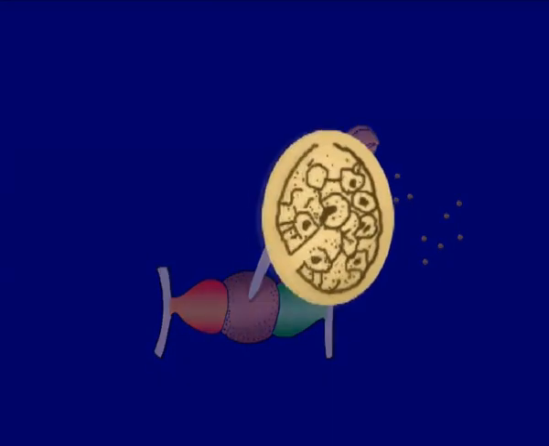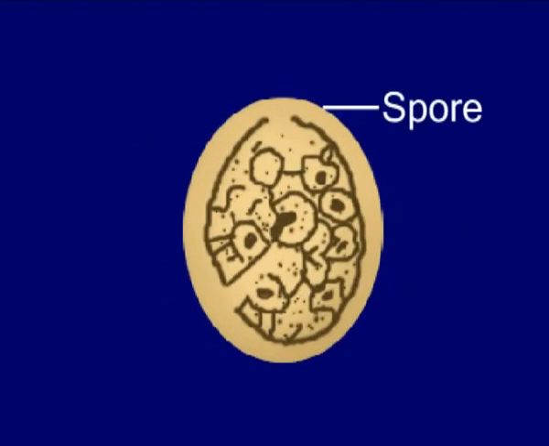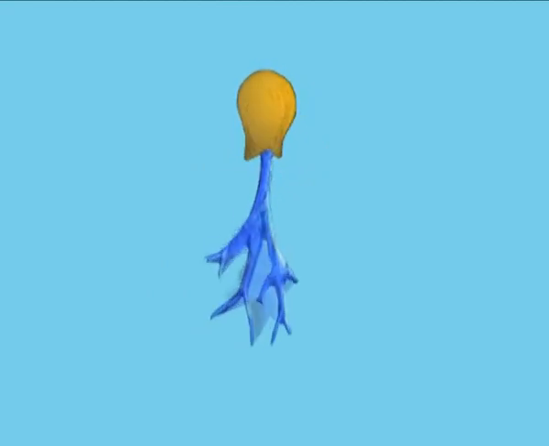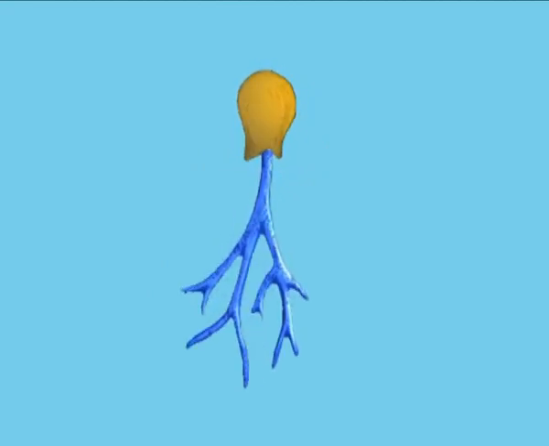Each spore is a tiny cell inside a protective coating. The spore will grow into a new fungus when landed on a suitable place. So students, sexual reproduction introduces a possibility of variation into the population, and this is why most fungi have a sexual phase in their life cycle.